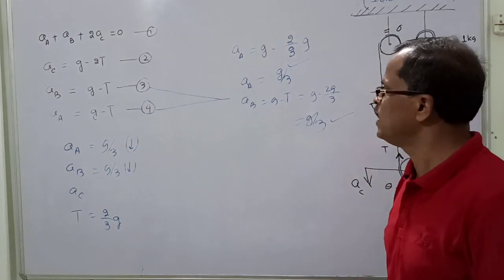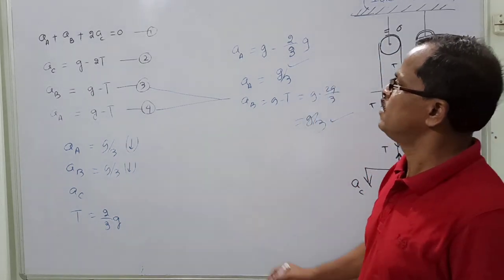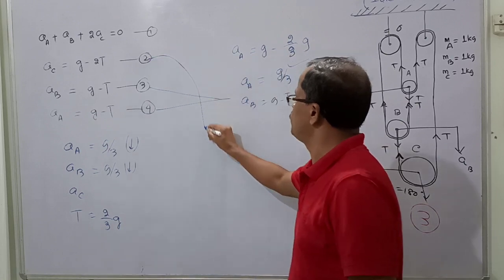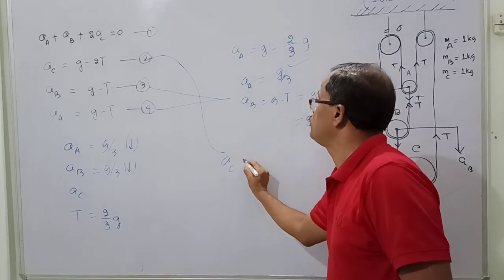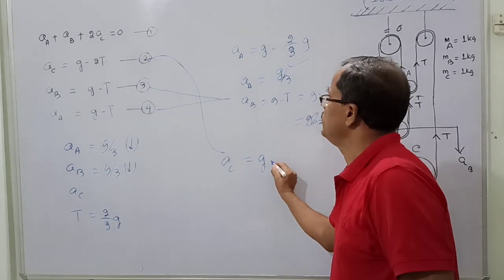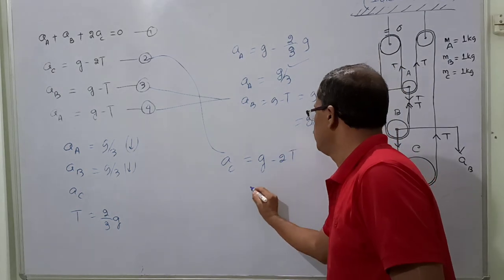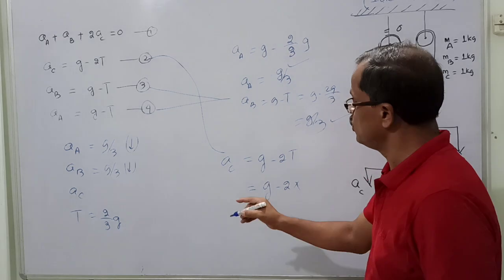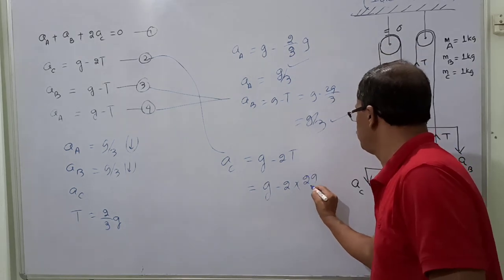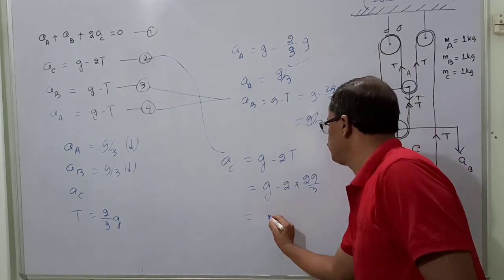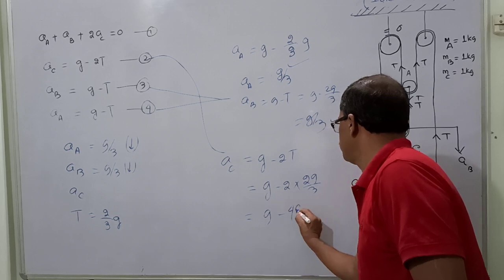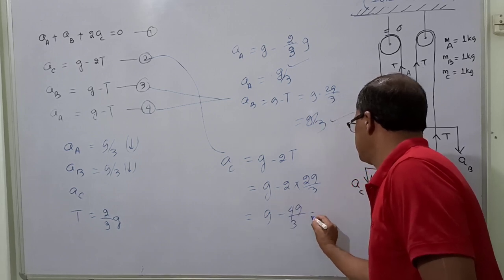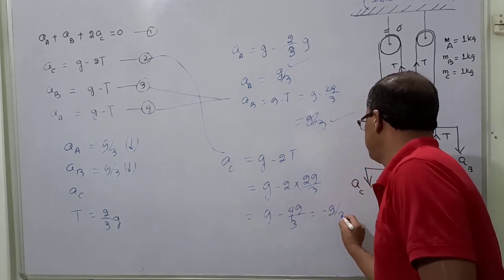So now come to the last one, acceleration of C. To get the acceleration of this body C, acceleration of C is equal to g minus 2T. That is equal to g minus 2 times T, T is how much? 2g by 3. So it is coming to be g minus 4g by 3. Yes, it is coming to be minus g by 3.